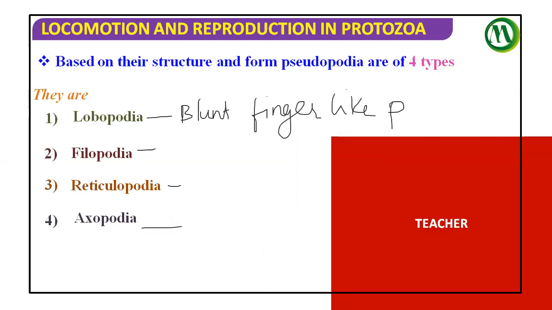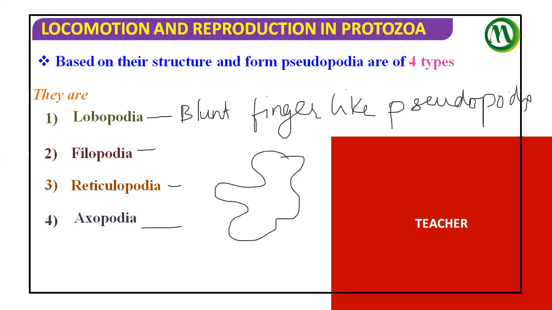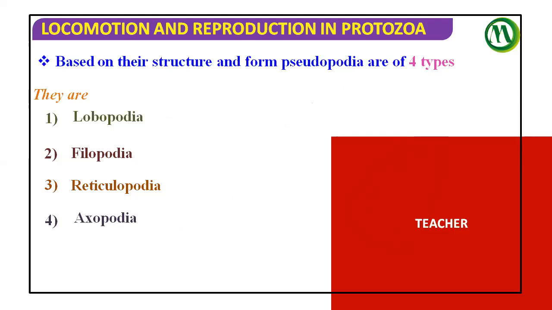For example, if you take Amoeba or Entamoeba, in both cases you see how the pseudopodia are present: blunt and finger-like. Next, when it comes to filopodia, the branched pseudopodia are present here.